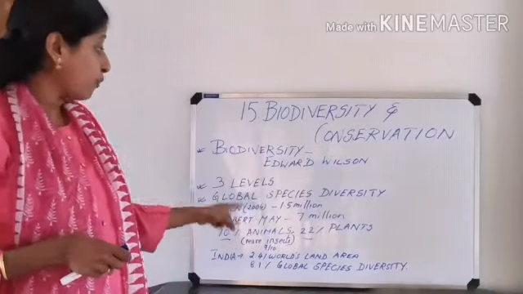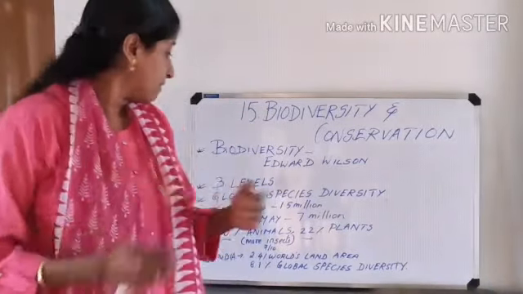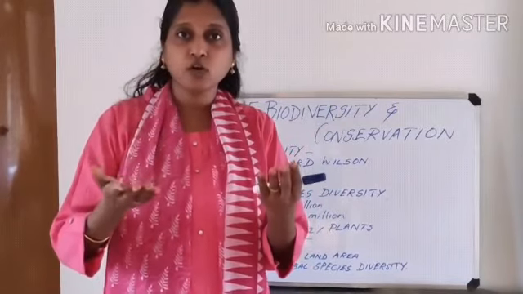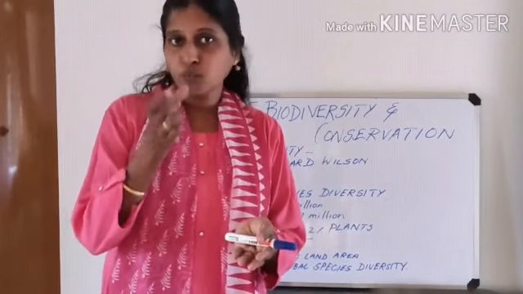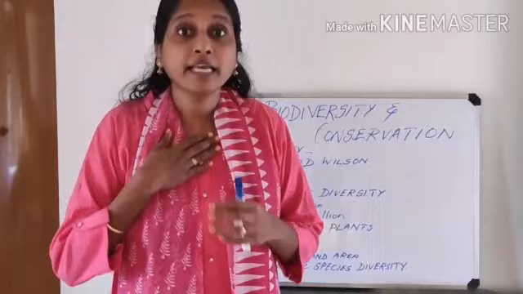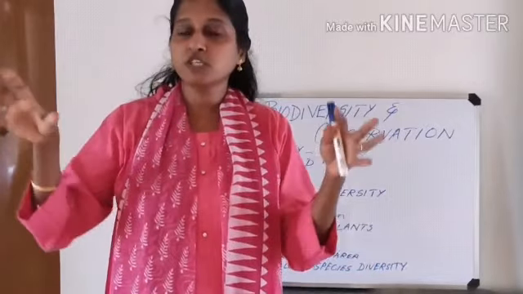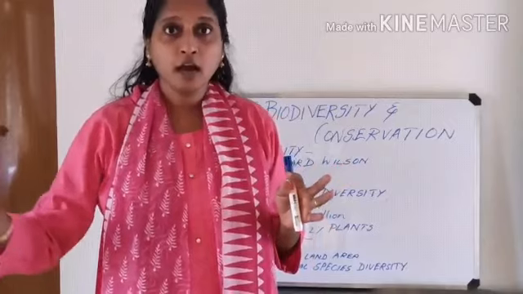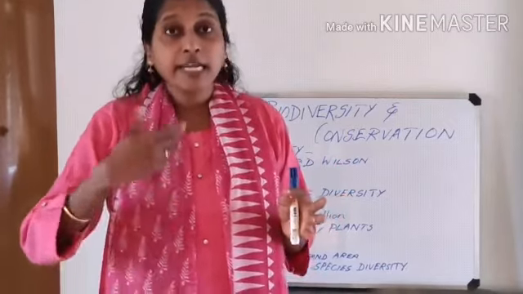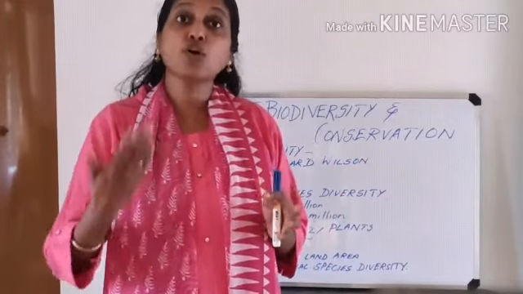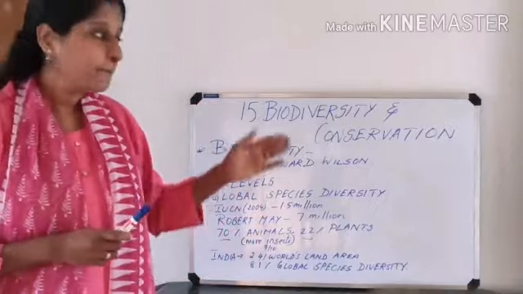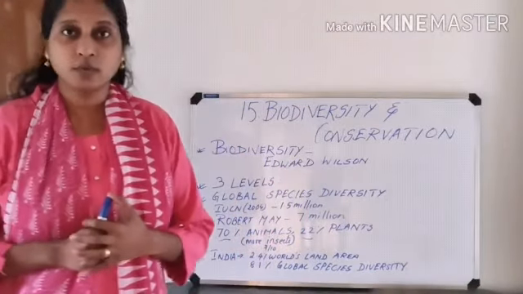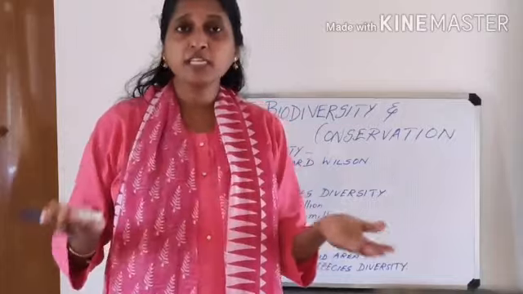But out of this 2.4% land area, we are contributing around 8.1% of global biodiversity, which means I have 2.4% area, but the species present in India are around 8.1%. If in the world 100% is there, our Indian place is contributing 8.1%.